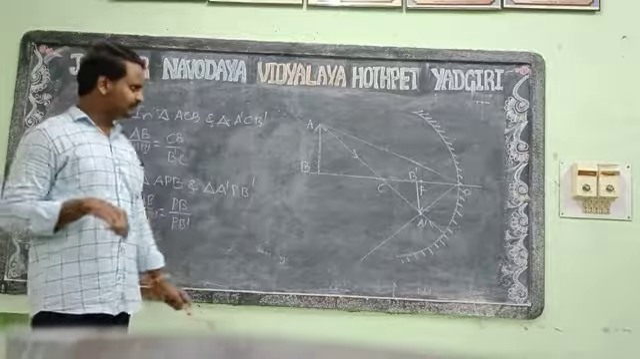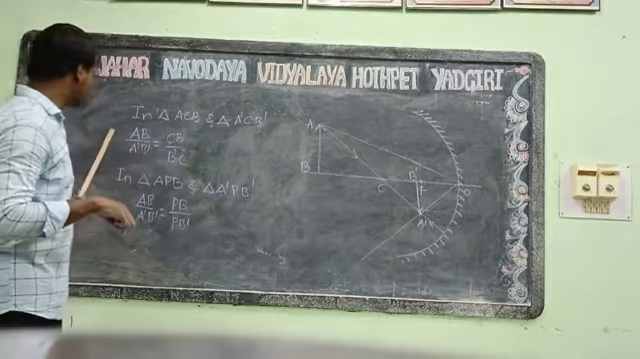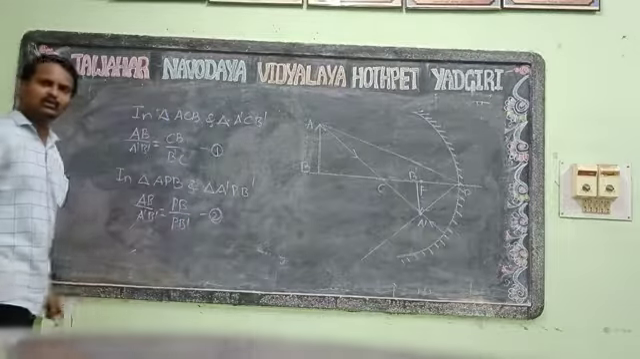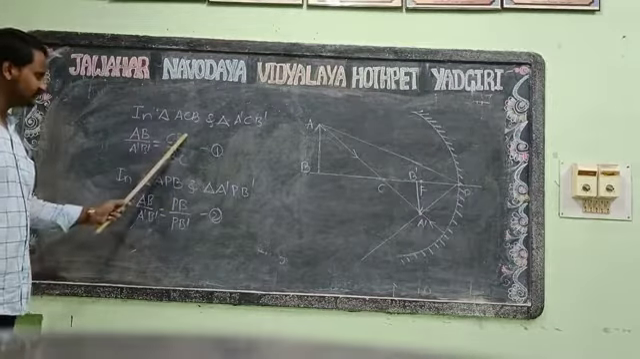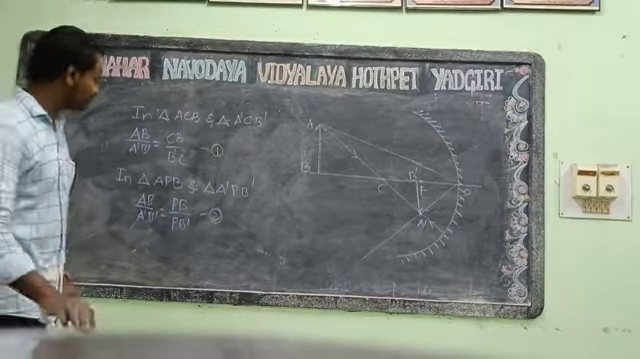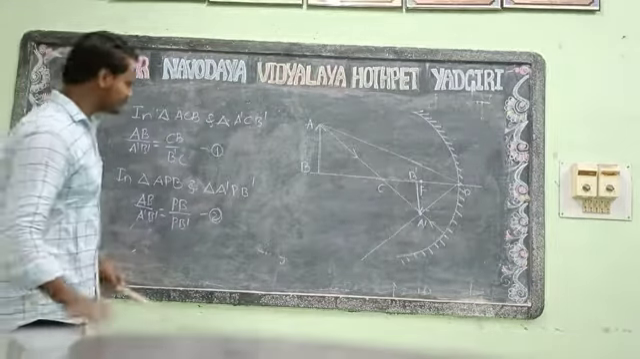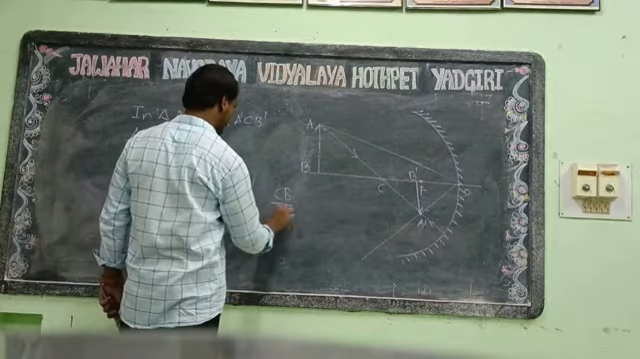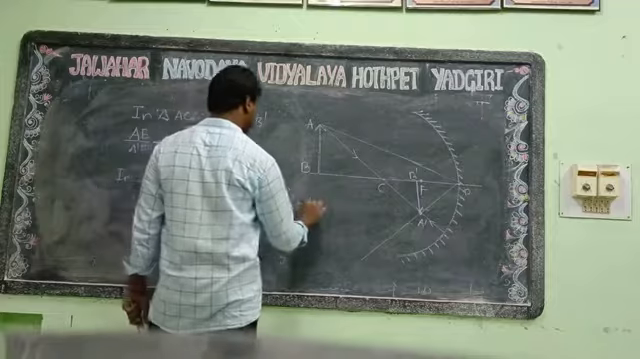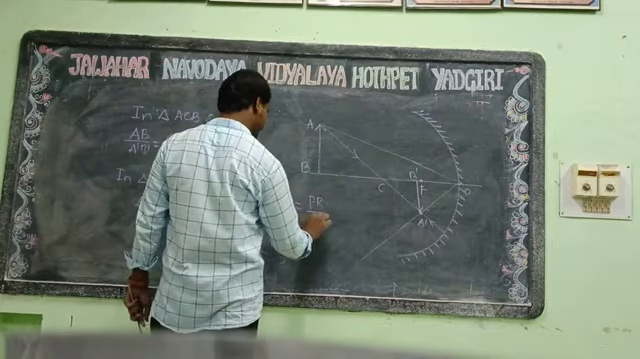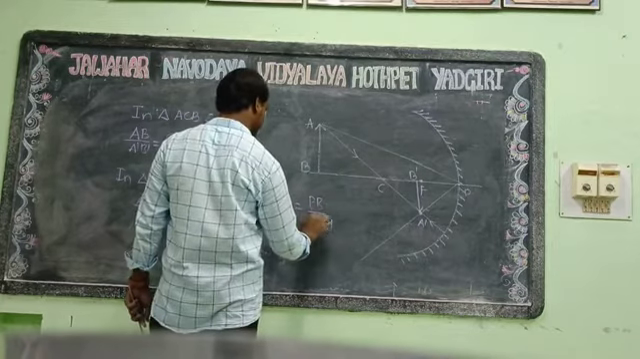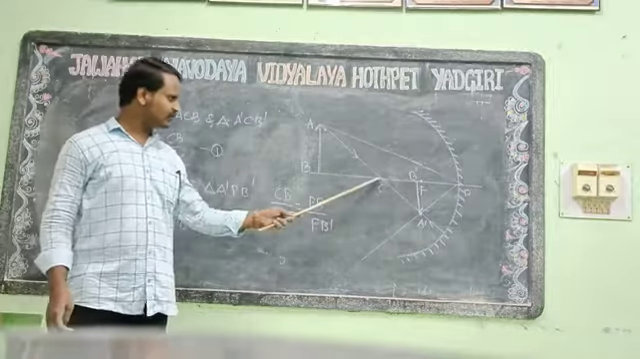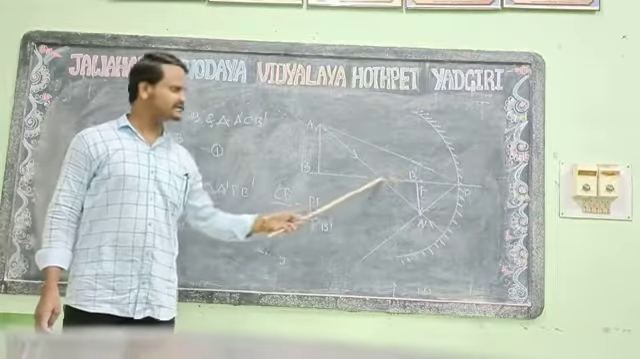Okay, clear? Now in this case, consider this as equation 1 and equation number 2. The left hand side is equal, so the right hand side will also be equal. So from equations 1 and 2, we can write CB by CB' is equal to PB by PB'. Now we don't know the value of this CB and CB'.